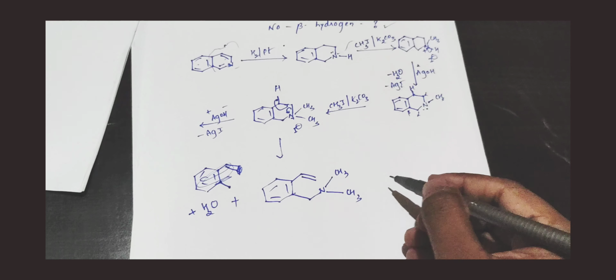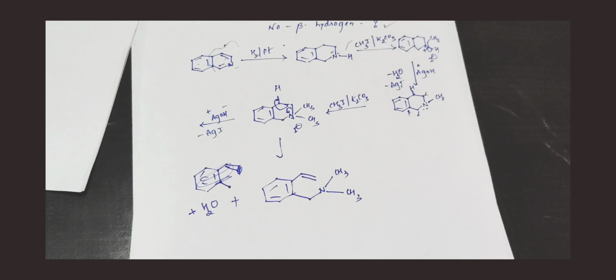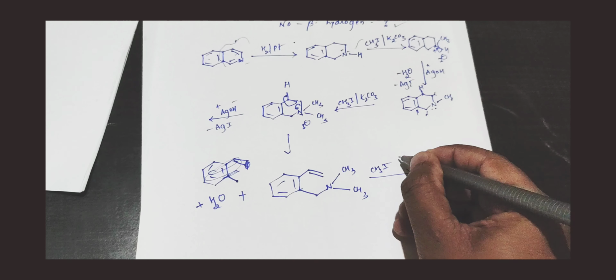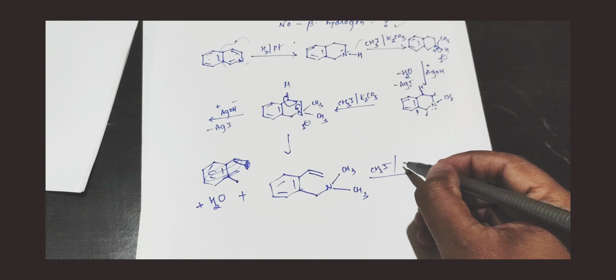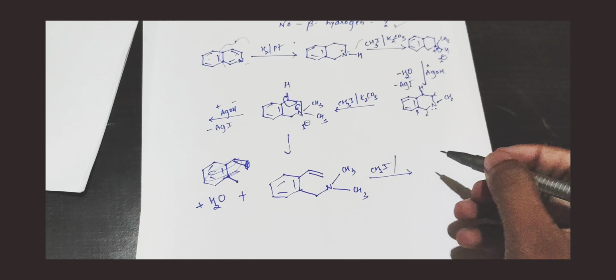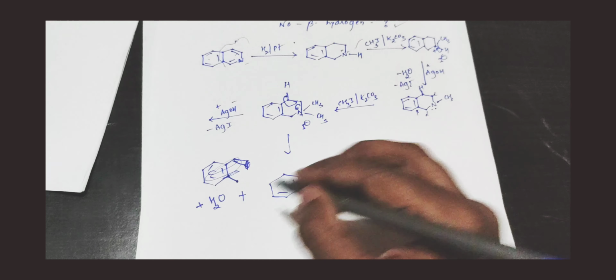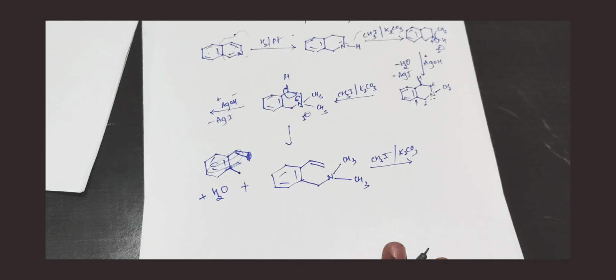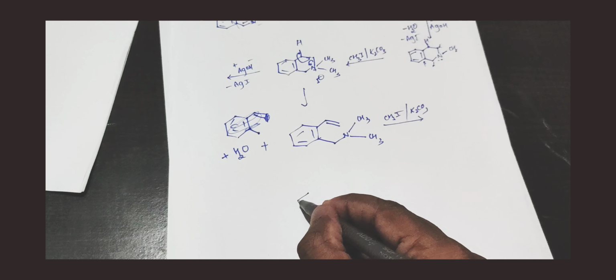Now further, if I want to do Hofmann exhaustive methylation, I do not have any beta hydrogen in the ring, right? So what to do now? But first, what I can do at least is methylation, where I require beta hydrogen. When I want to remove that beta hydrogen, then only I require HOH. So the next step we are not doing, but the methylation step we are following. So when I do methylation, what will I get?